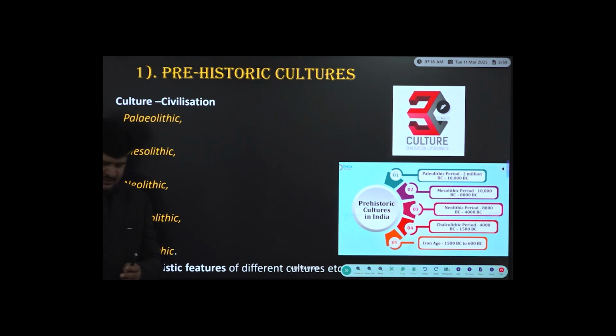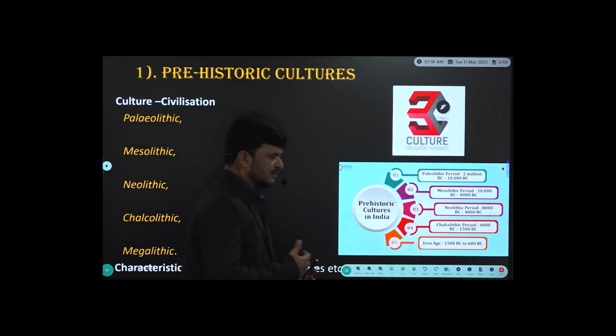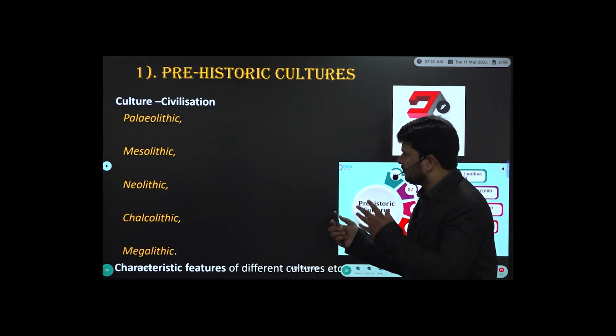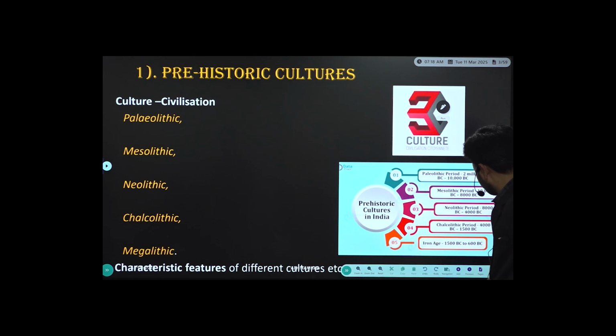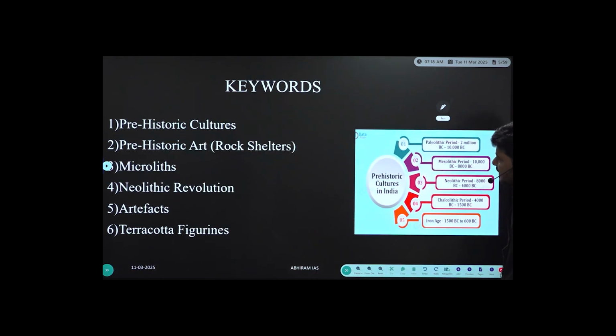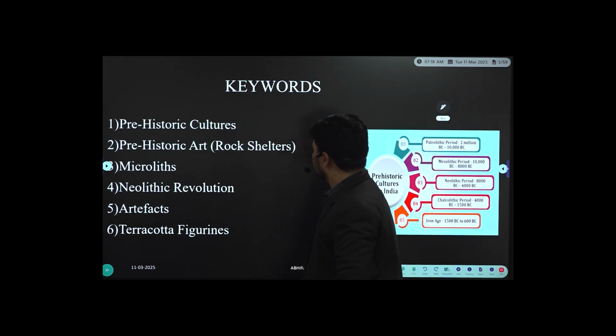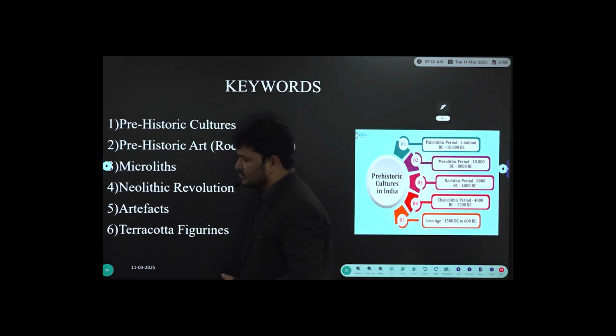In the last class, we wrote down a glance at how the respective chapters are to be identified, the keywords. You better write keywords so that you can focus on them. Every chapter has got keywords.